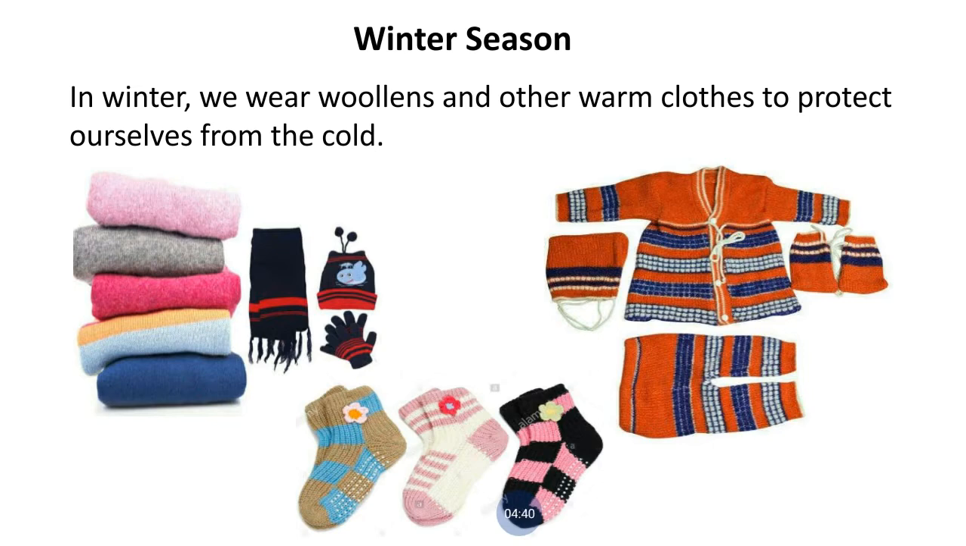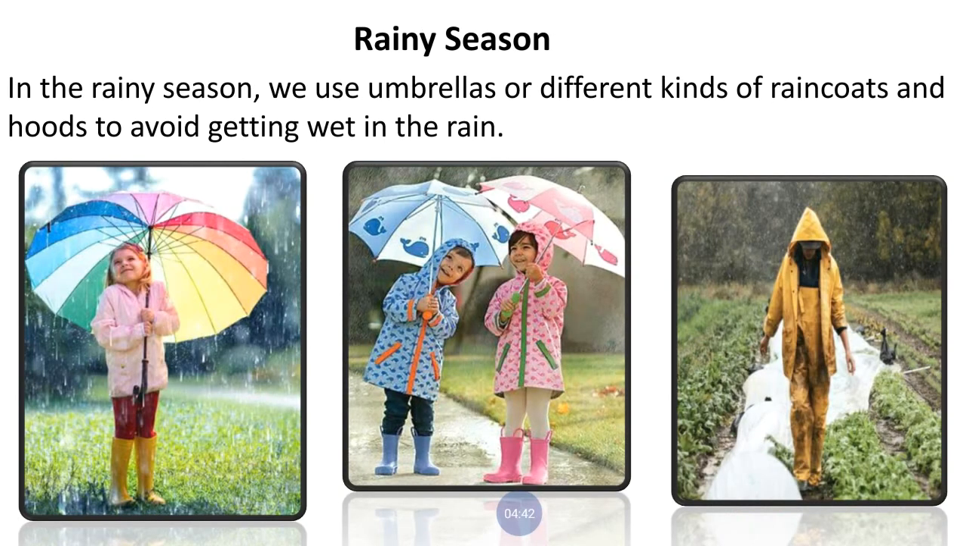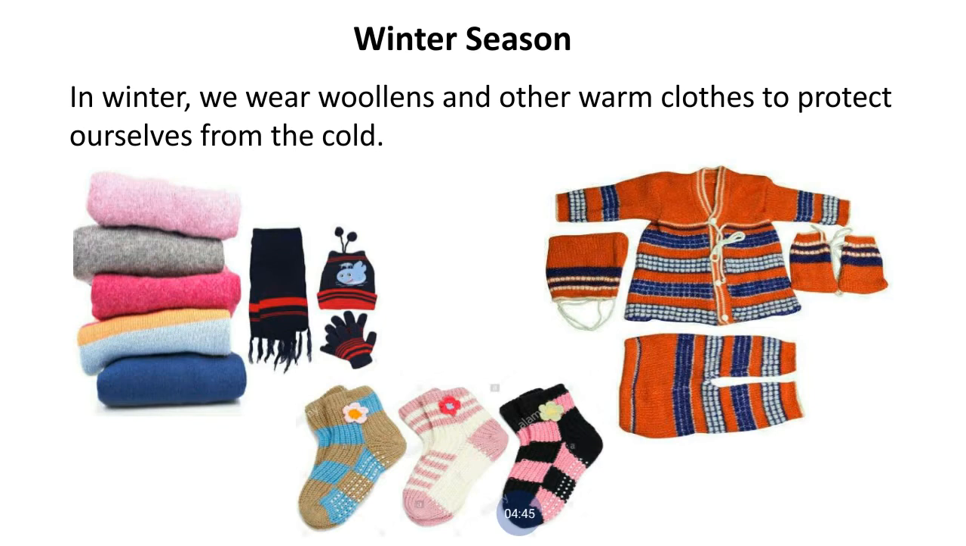After the rainy season, which season comes? Winter season. In the winter season we wear woolen and other warm clothes to protect ourselves from the cold. Now how do you feel in the winter season? Cold. So protect yourself to keep your body warm. What kind of clothes do you wear? You wear woolen clothes. In summer you wear cotton clothes, in rainy season you wear raincoats, and in winter season you wear woolen clothes. Can you wear woolen clothes in summer? No. So do you understand?